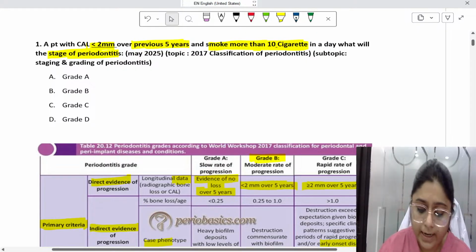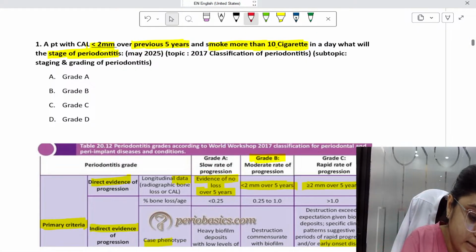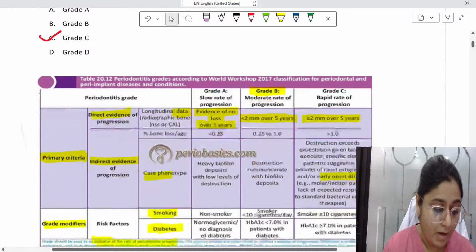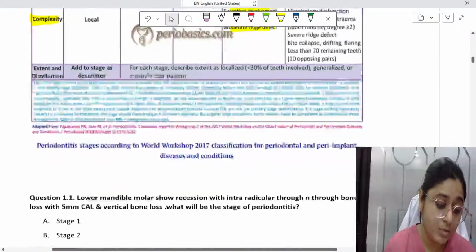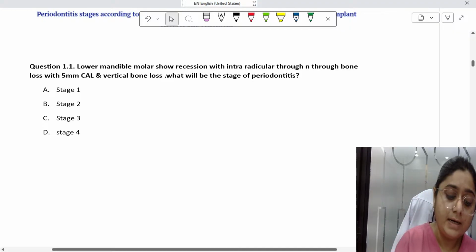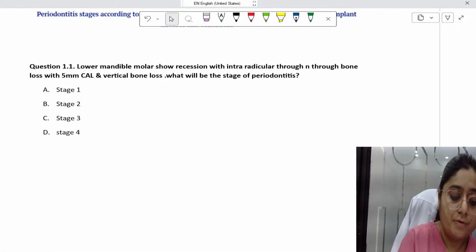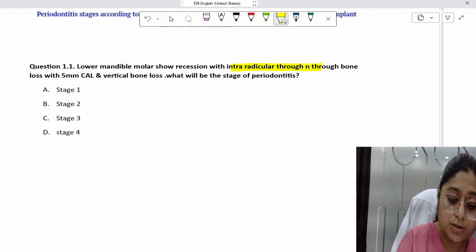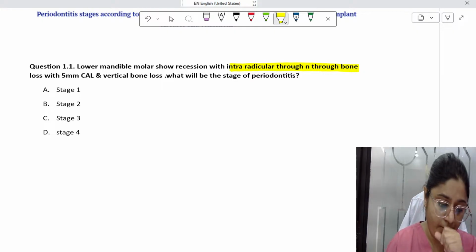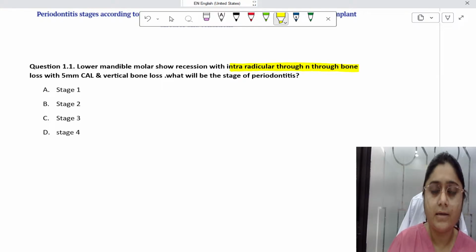The answer to this question is grade C. So all of you who answered grade C, good. Now, similar to this question, another question was asked in the same year in the same paper. If the lower mandibular molar shows recession with interradicular through and through bone defect, this through and through is Glickman's stage 4, right? Glickman's grade 4.